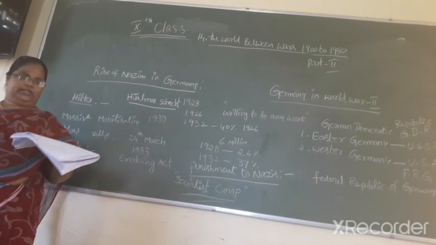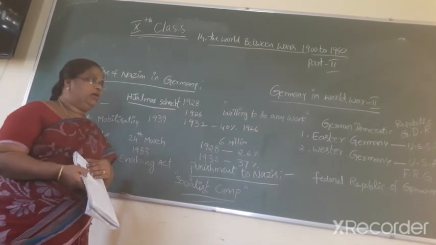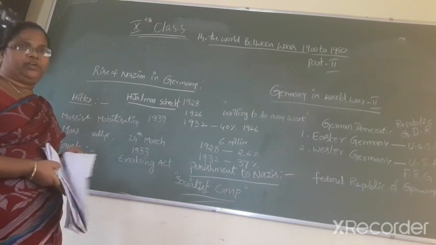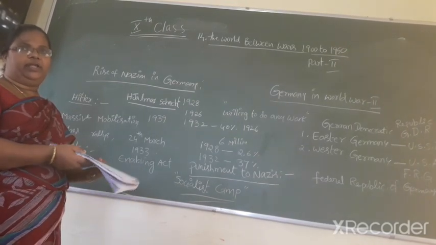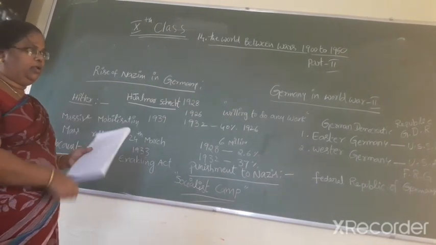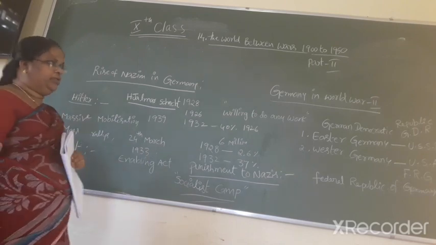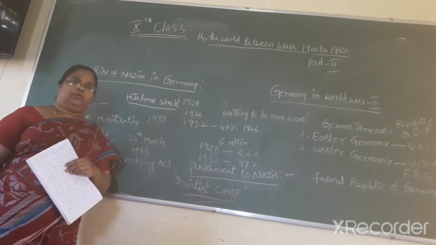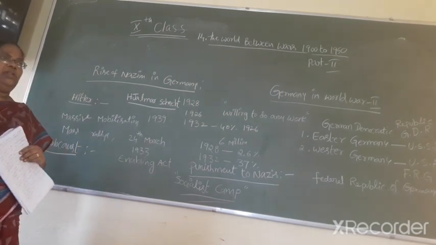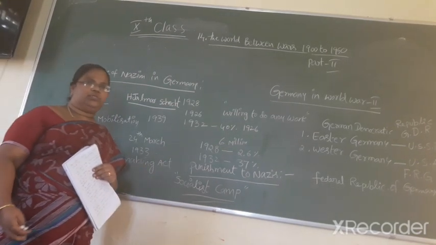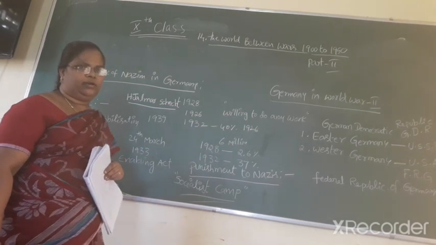But the USA itself was deeply affected by the crash of 1929 and could no longer help Germany. The Great Depression affected Germany. The German economy was the most hit by the Great Depression.